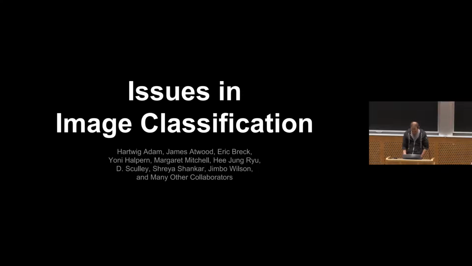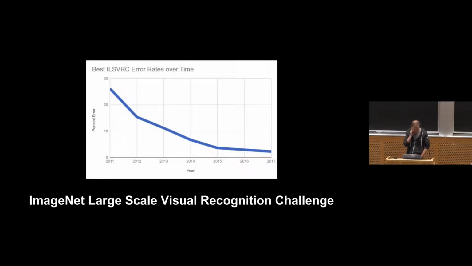OK, so let's take a step back. Have you guys seen happy graphs like this before? Go ahead and smile and nod if you've seen stuff like this. Yeah. OK, so this is a happy graph on ImageNet-based image classification. ImageNet is a data set of million some odd images. For this challenge, there were 1,000 classes. And in 2011, back in the dark ages when nobody knew how to do anything, the state of the art was something like 25% error rate on this stuff.